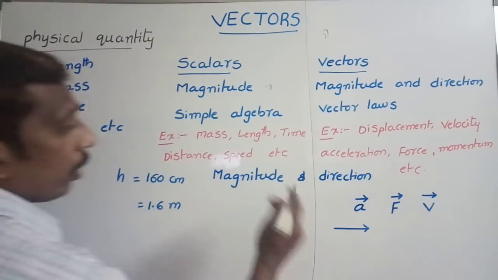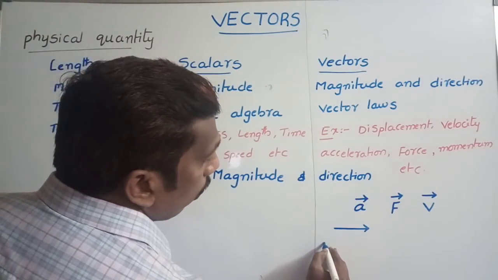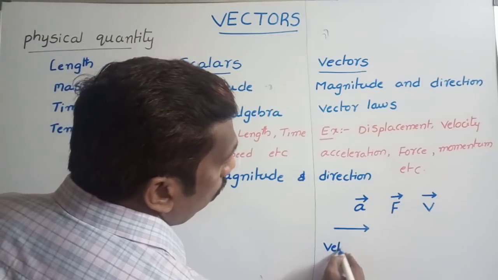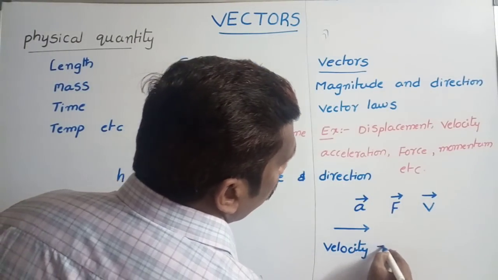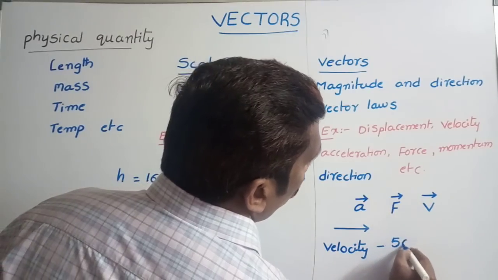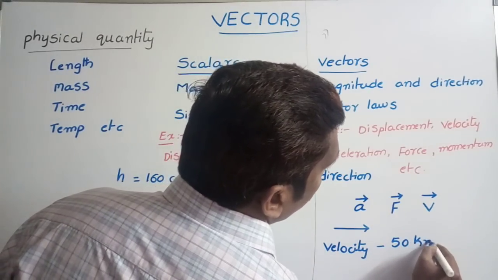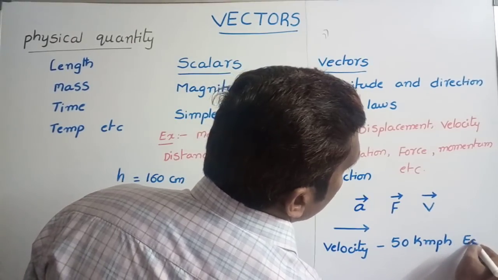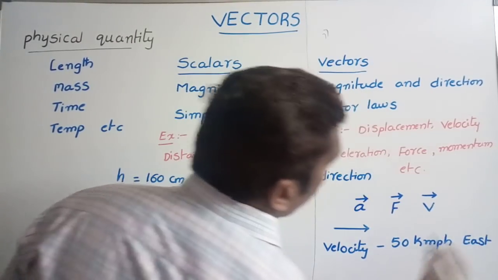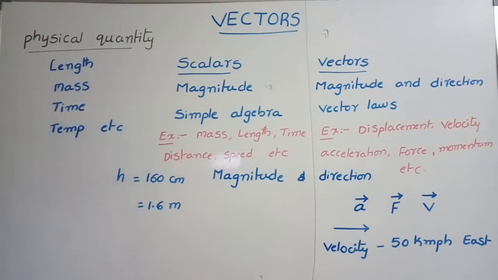For example, take velocity. The velocity of a car is 50 kilometer per hour east. In this, 50 kilometer per hour is the magnitude and east is the direction.